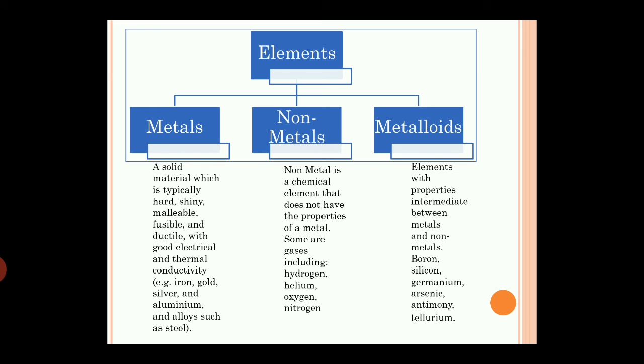Now, what are metalloids? The properties of metalloids are midway between metals and non-metals. They are a mixture of non-metals and metals. They contain one kind of atom, that means they are monoatomic. For example, boron, germanium, silicon, arsenic, antimony, bismuth, etc.